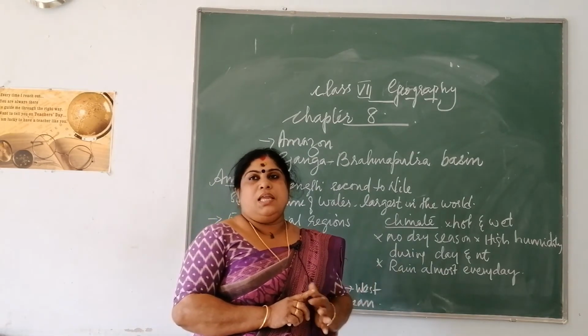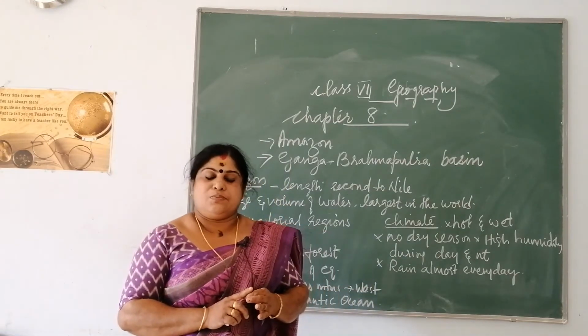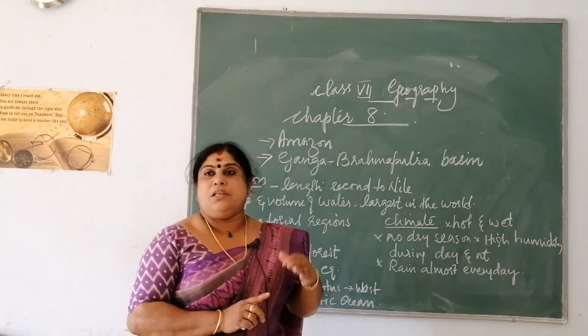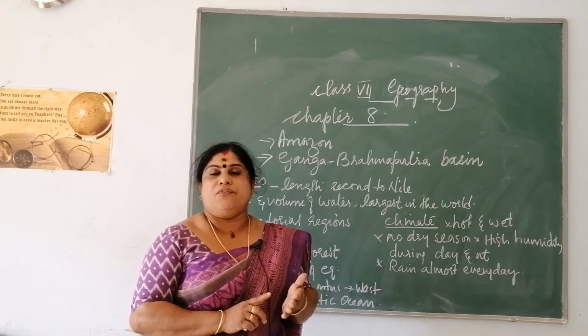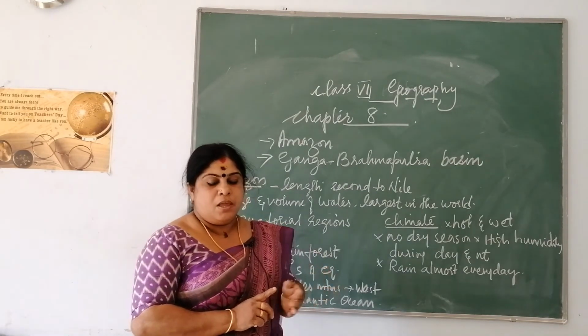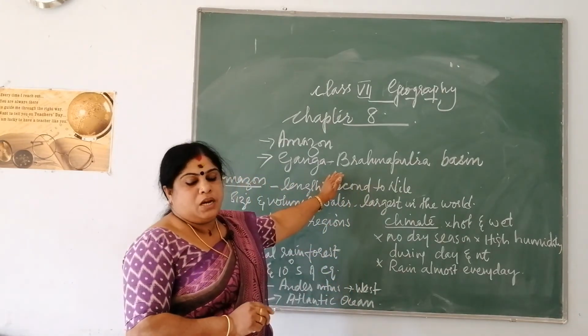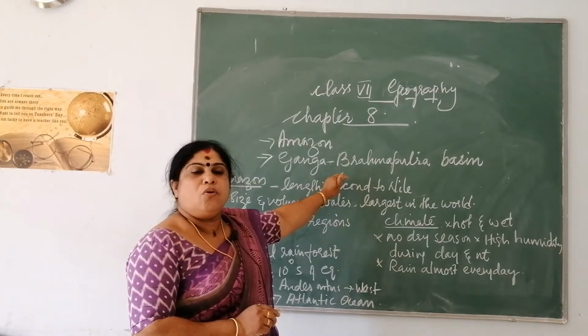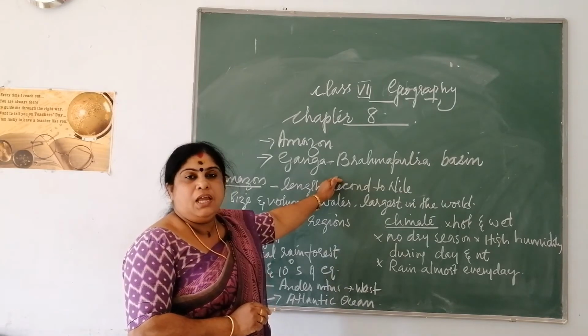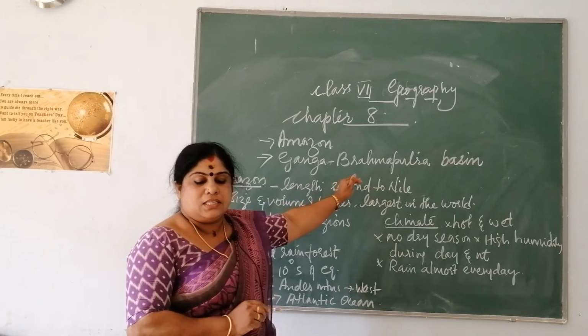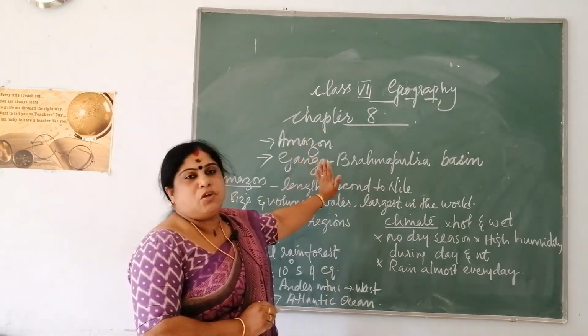Now, related to climate, these areas experience hot summers with abundant rainfall, and warm winters also. Now, the peculiarity of this Ganga Brahmaputra basin is that it is one of the most fertile plains in the world. Here, all types of crops are grown.